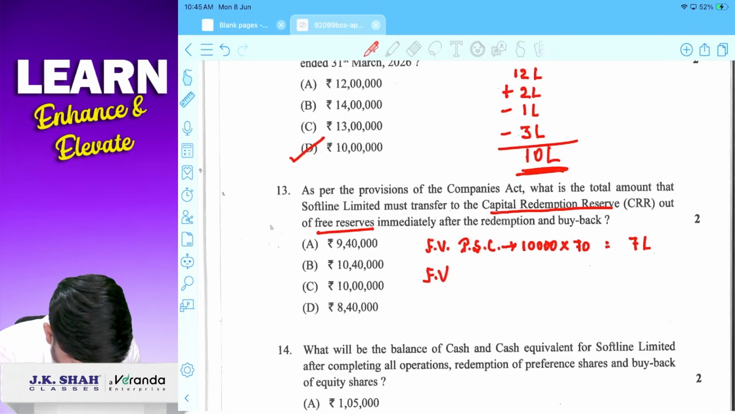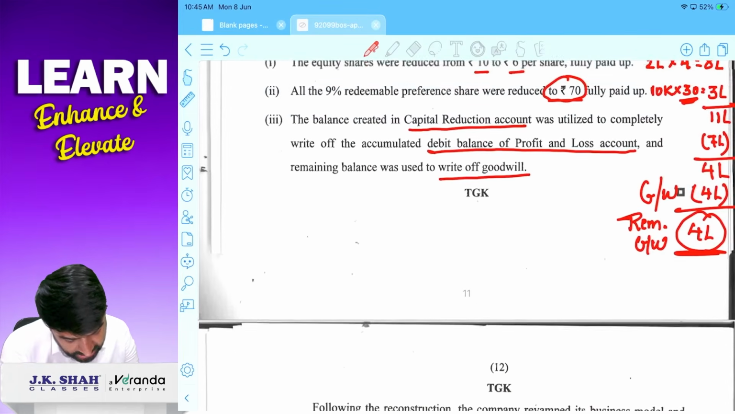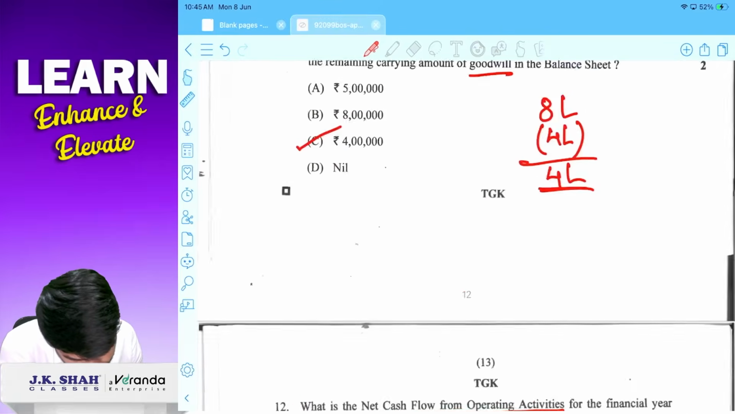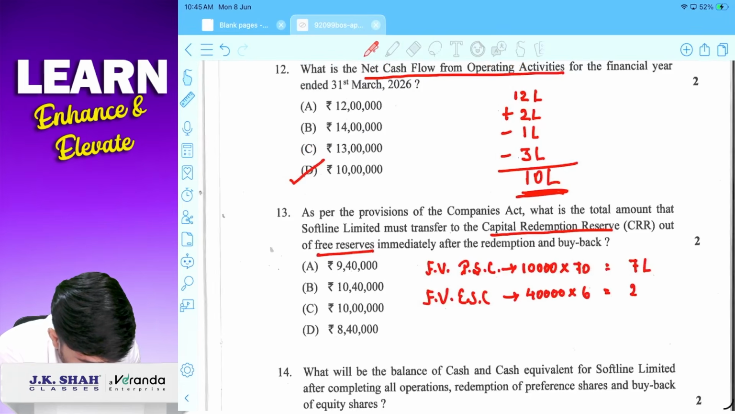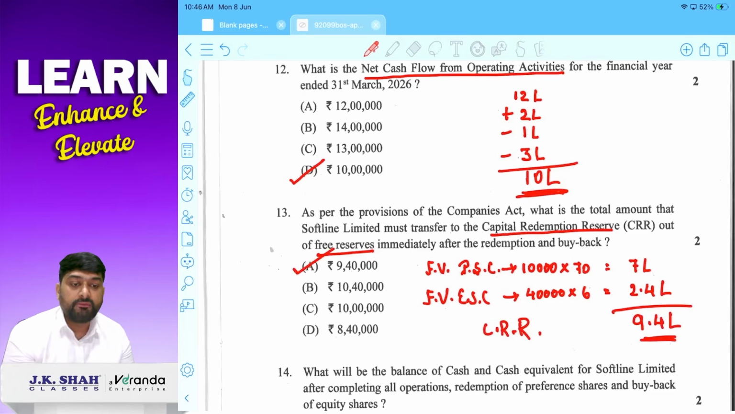Then face value of equity share capital. How many equity shares will be bought back? Come on. 40,000 equity shares will be bought back. And what was the face value of equity share? Face value of equity share will be 6 rupees. So 40,000 into face value 6, 2,40,000. So total 9,40,000 CRR we have to create, and that is your answer, 940. Have you understood this? Okay.